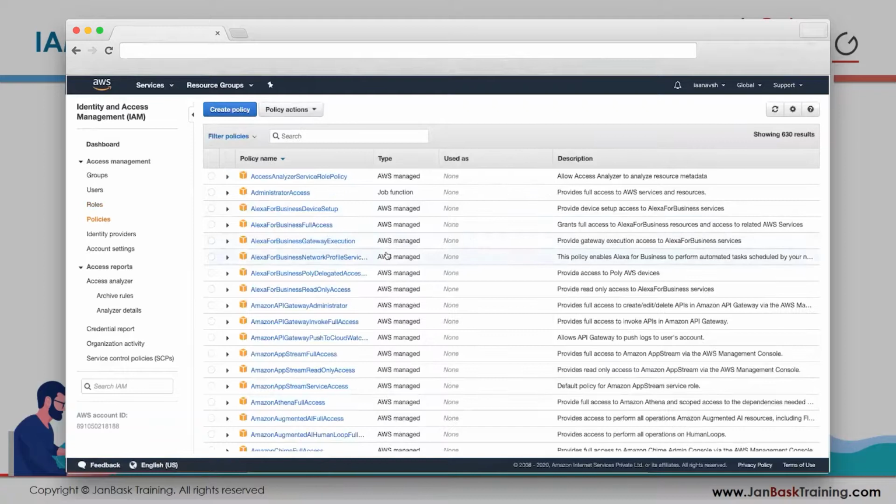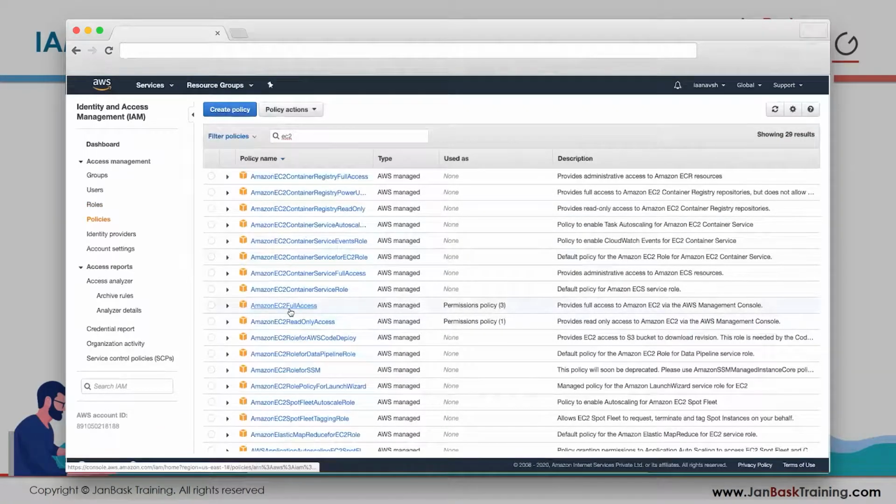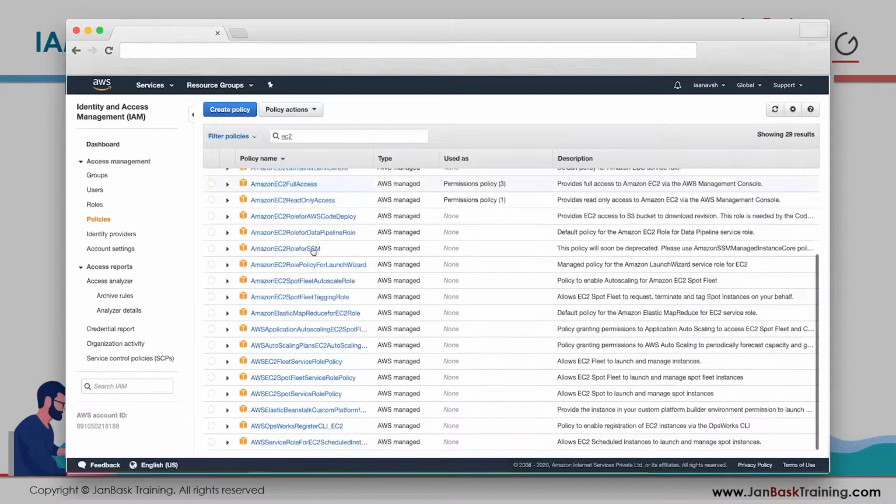Similarly, I have policies. So what are policies? See, EC2 full access. It's a policy which gives permissions. So policies are a way to manage permissions. You want 10 permissions, you want 20 permissions, you want permission to S3, you want permission to EC2. So right now it might seem a bit scary or intimidating, but it's very simple. All the policies that you need are available here.